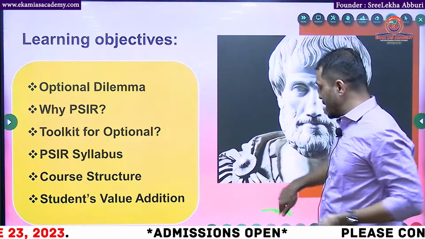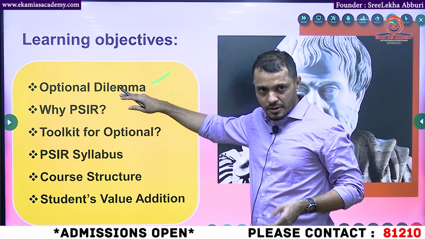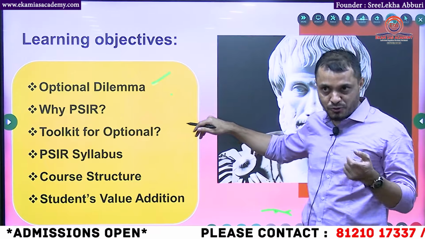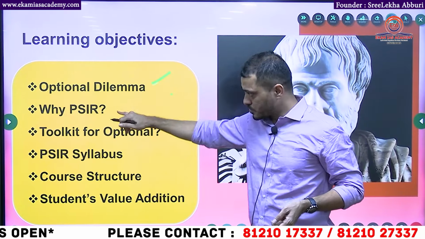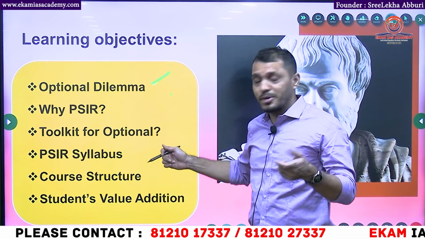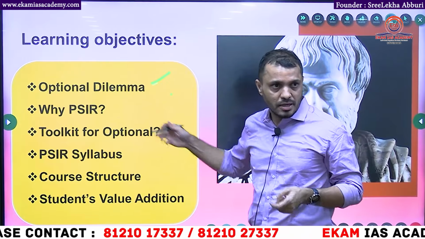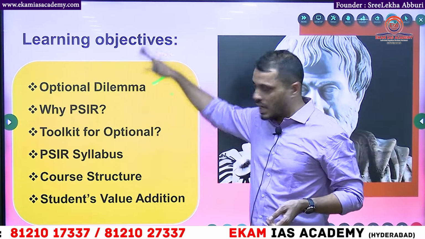So here we are going to discuss the first optional dilemma. I am covering this: what kind of dilemmas you will face before you choose the optional. Then, once I clear your doubts regarding this, we will cover why PSIR and what kind of information you require, the PSIR toolkit, what kind of resources you must have, then we will go to the PSIR syllabus. I will help you out.